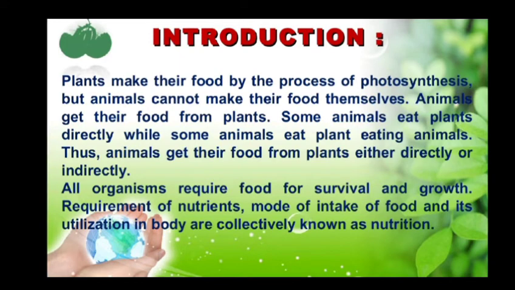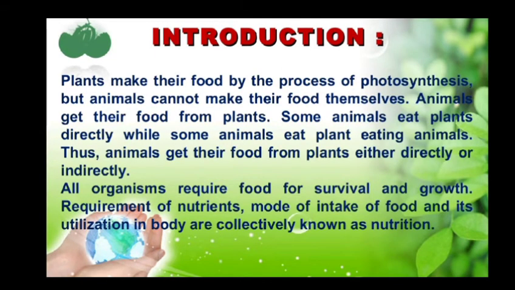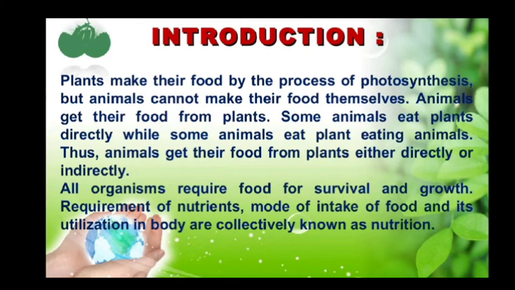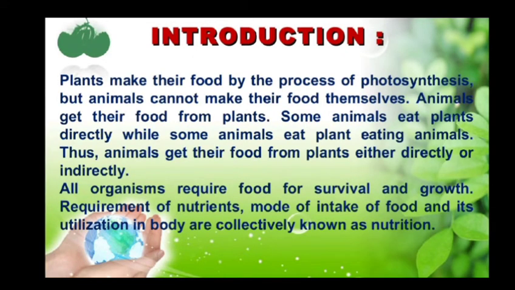They obtain their food from green plants or from animals that feed on plants, and based upon eating habits, the heterotrophs are classified into three categories: herbivores, carnivores, and omnivores. In the category of herbivores, we have animals which feed only on plants or plant parts, like cow, buffalo, goat, deer, rabbit, horse, elephant, etc. These are all examples of herbivorous animals.